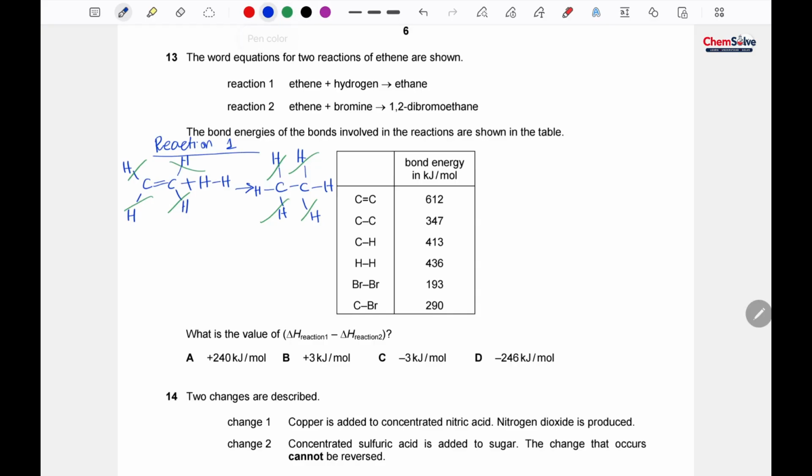Okay, so we are left with carbon double bond carbon, that is 612 kilojoule per mole, and we are left with this hydrogen bond. Its energy is 436. By adding them we will get 1048. Okay, now look at the product.